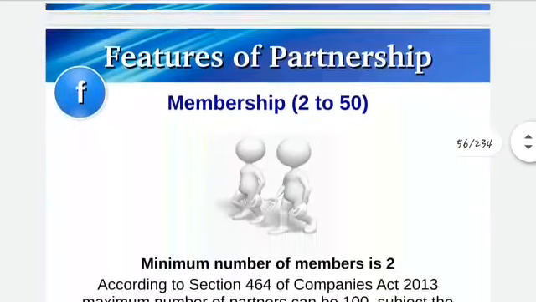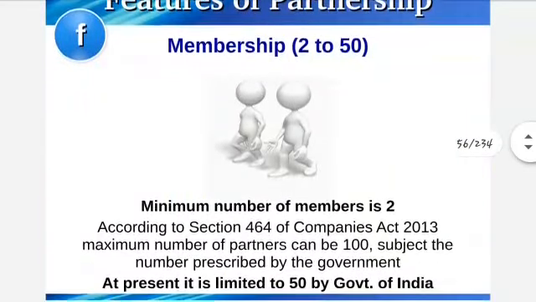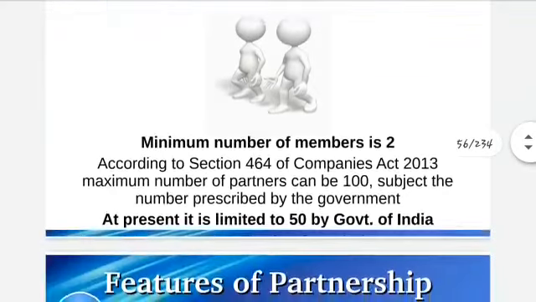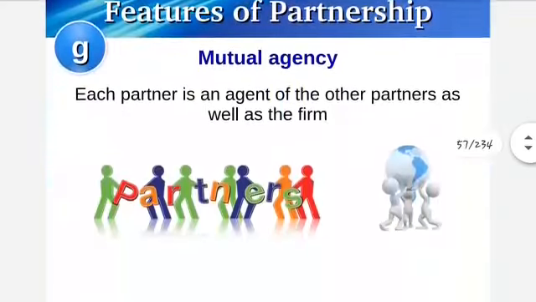Understood? Then membership, it's 2 to 50. The minimum number of members is 2 according to section 464. Now, till now you were studying the Indian Partnership Act 1932. According to the Indian Companies Act 2013, the maximum is 100, and at present it is limited by the Government of India to 50.